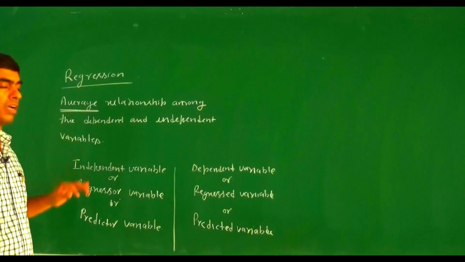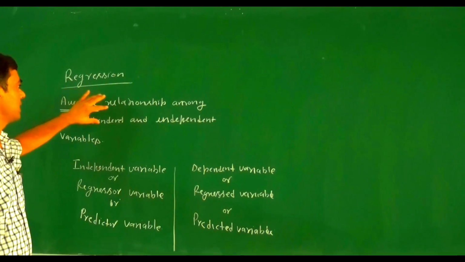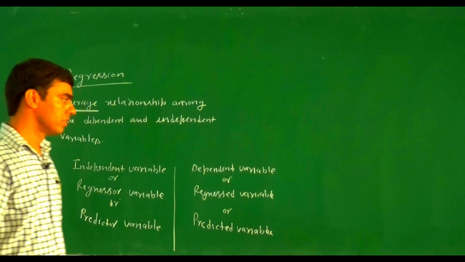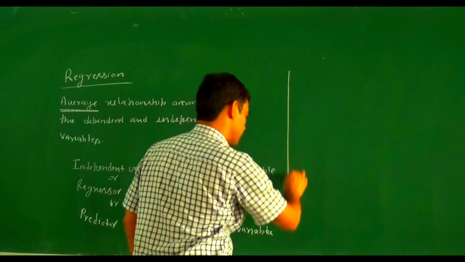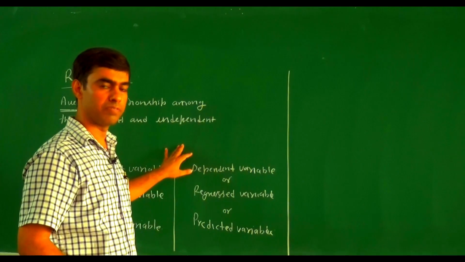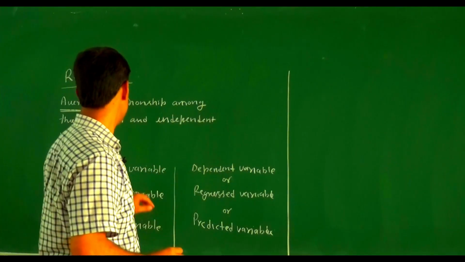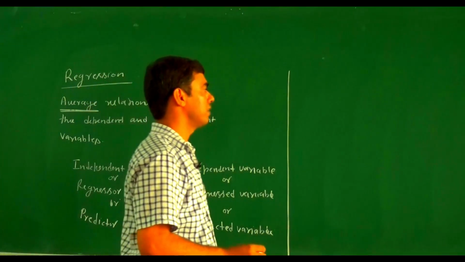Here we are not finding the exact relationship. Here we find the average relationship. There are different methods to find the average relationship, but here we find it by the method of least squares. By the principle of least squares we find the average relationship.